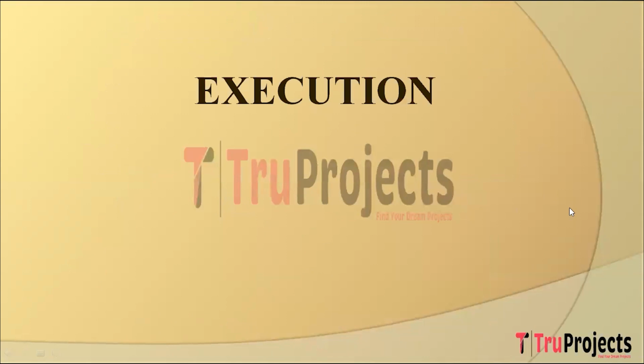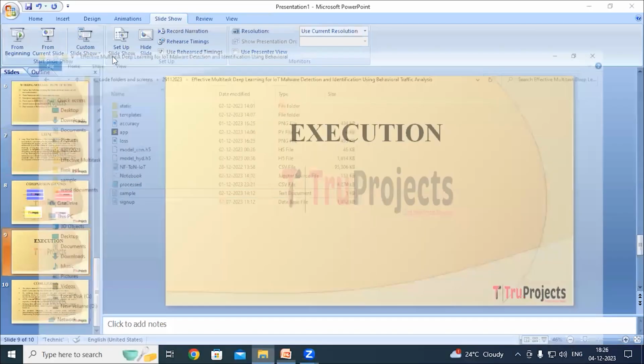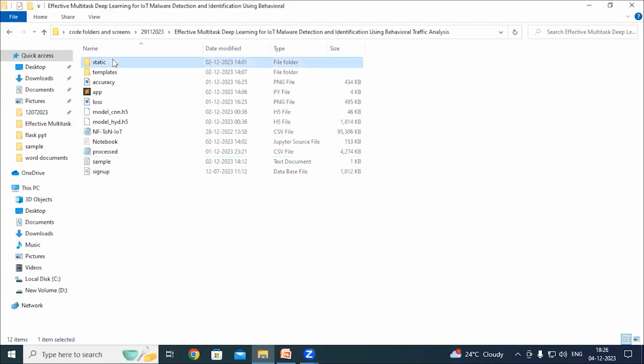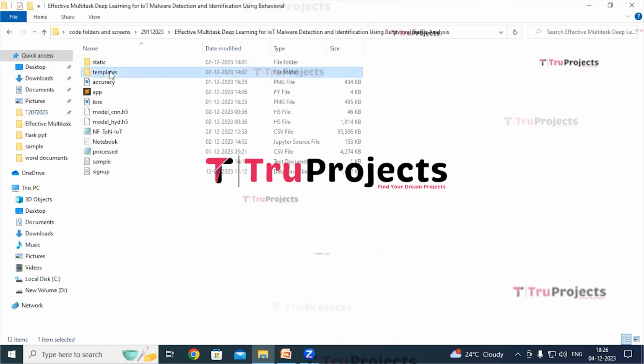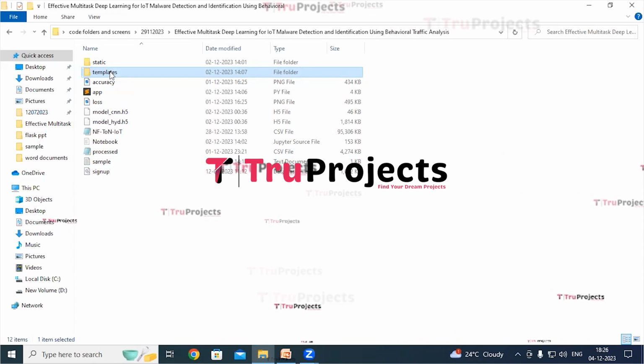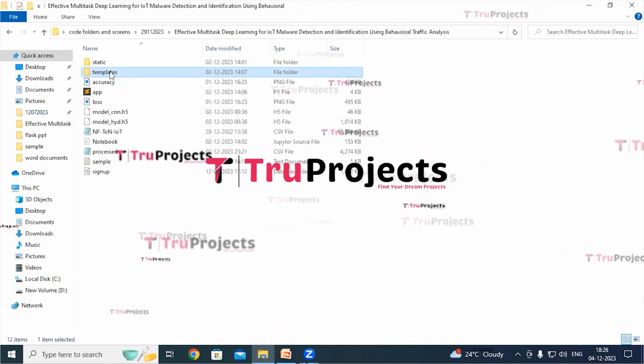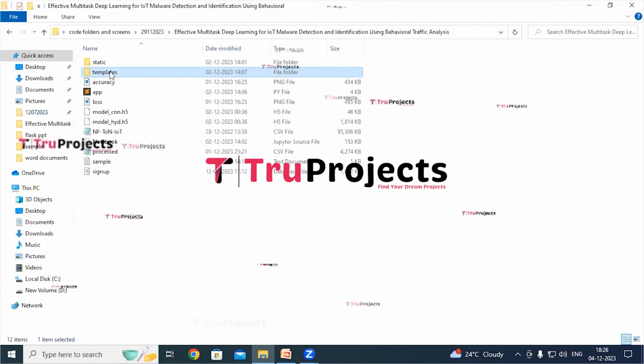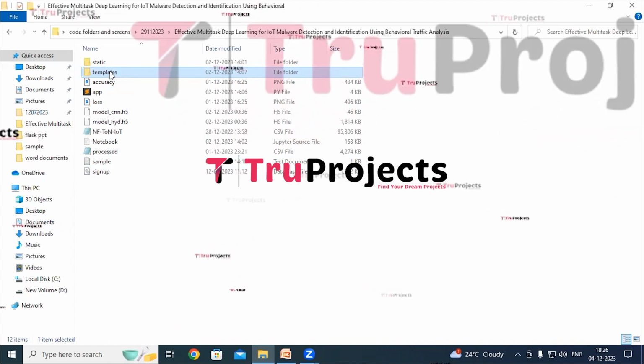Execution of the project. To execute this project, first we need to open the code folder which contains the project source code files. So this is static folder. This folder consists of files related to CSS, JavaScript and Bootstrap. This is templates folder. This folder contains all the HTML pages used in the project. It typically includes files like index.html, about.html, etc., which represent different pages of the website.